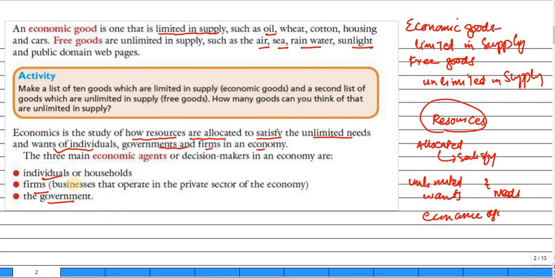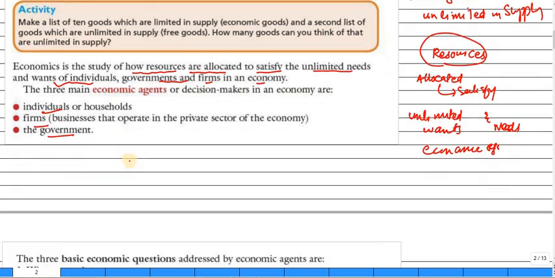If someone asks you what economic agents are, economic agents are usually the decision makers in the economy, and we have three economic agents. The first one is the individual, the second one is the firm, and the third one is the government.